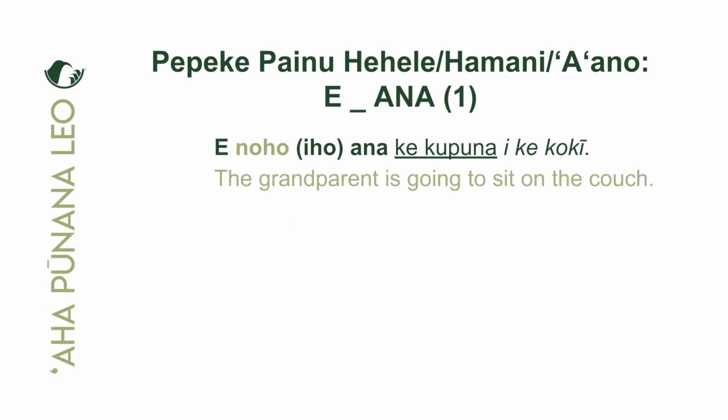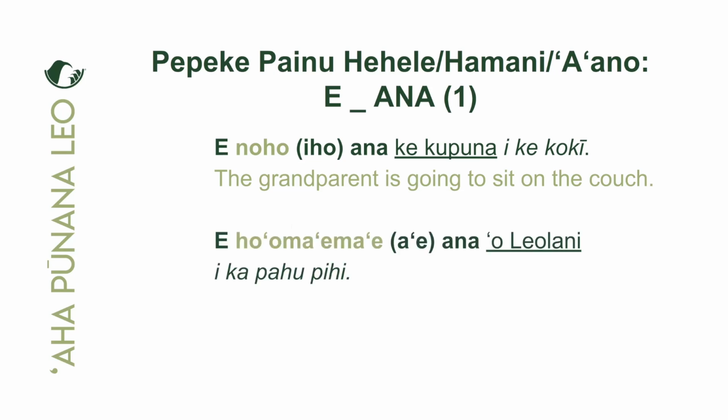So the translation of this is the grandparent is going to sit on the couch. E noho iho ana ke kupuna i ke koki. Okay, so noho is the action of sitting down, right? And iho confirms that. Iho gives us that sense of direction that it is in a downward motion. We have e ana wrapped around the painu noho, and that tells us that it has not happened. It's not completed yet. It's going to happen. And then, of course, ke kupuna is the piko. It is the person who is doing the action. And then i ke koki is the thing that will be sat upon. Okay, the person will be sitting down on top of the koki.